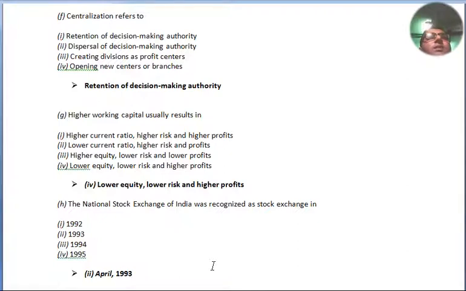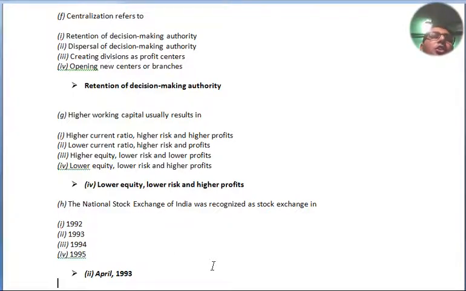Point number 2, dispersal of decision making authority. Point number 3, creating divisions as profit centers. Point number 4, opening new centers or branches. The answer is retention of decision making authority. Question number G, higher working capital usually results in: higher current ratio, higher risks and higher profits.